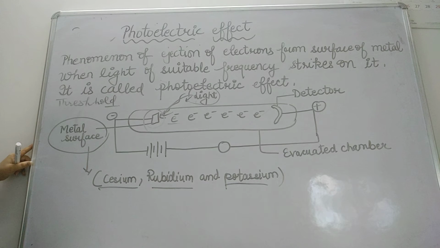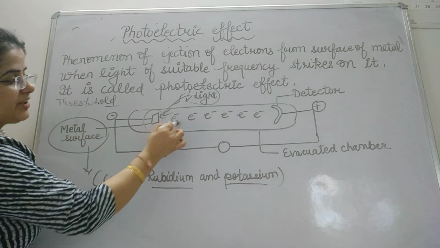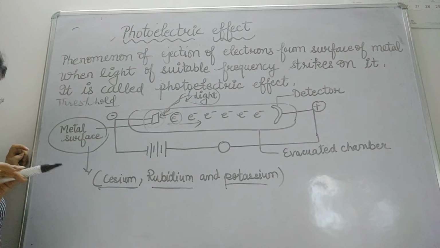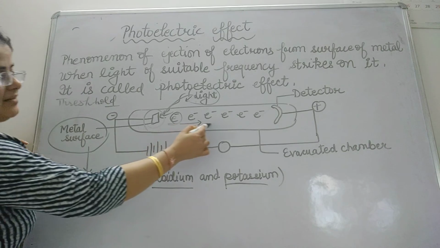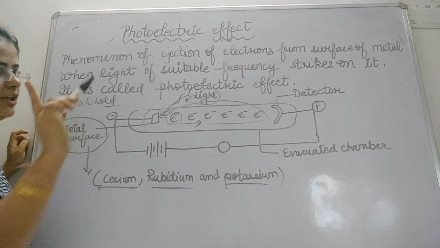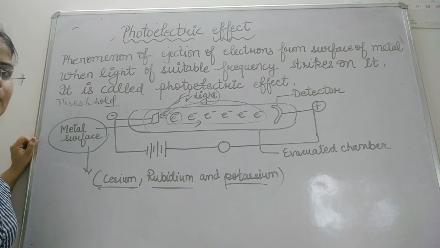So the kinetic energy of the ejected electron is directly proportional to the frequency of the incident radiations, independent of the intensity. This is very, very important: the electrons will not remain stable, they will start moving. So the kinetic energy of these ejected electrons depends upon the frequency, not on the intensity, as in the case of black body radiation.